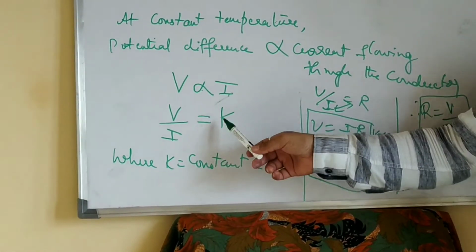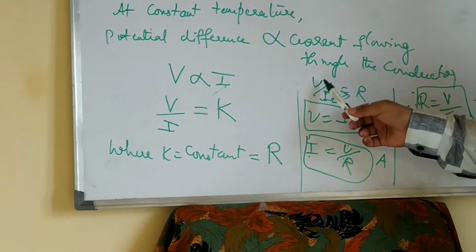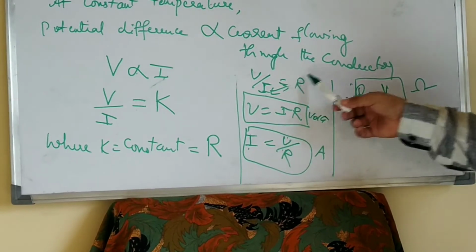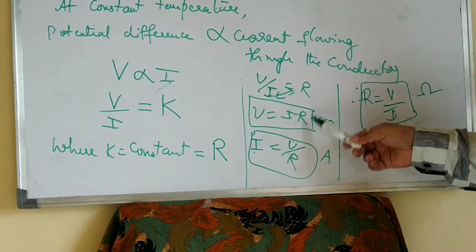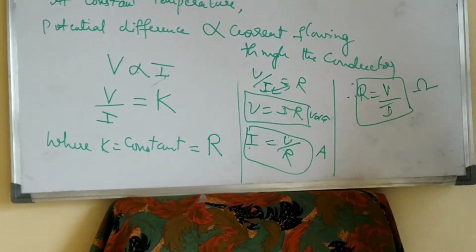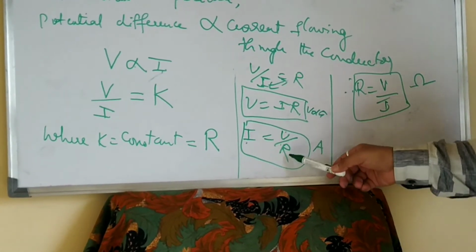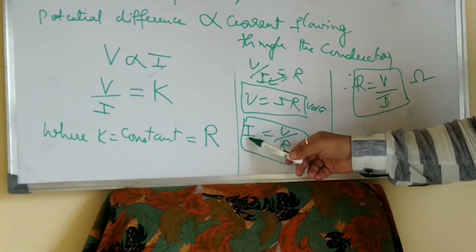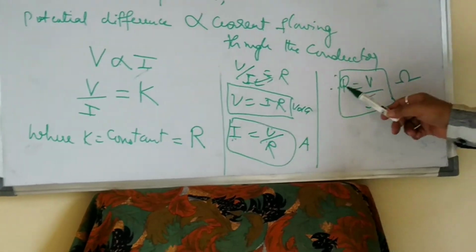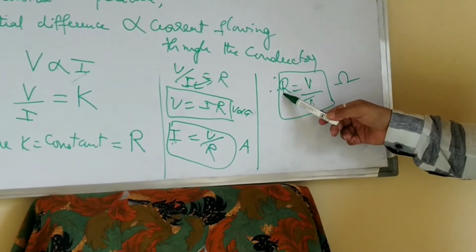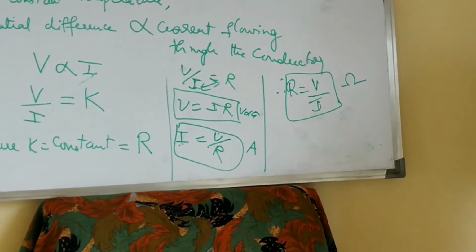Okay. Now in place of K, just substitute R. You get V by I is equal to R. Cross multiply. V is equal to I into R. First formula, unit is volts. I is equal to V by R, unit is ampere. See the left hand side, I. R is equal to V by I. Resistance. Unit is ohms. Okay.